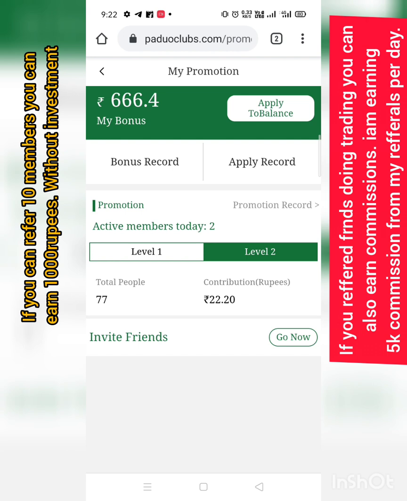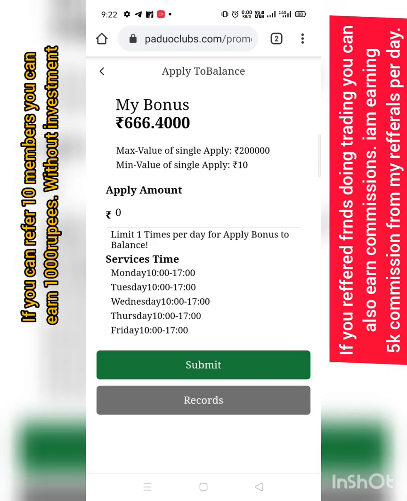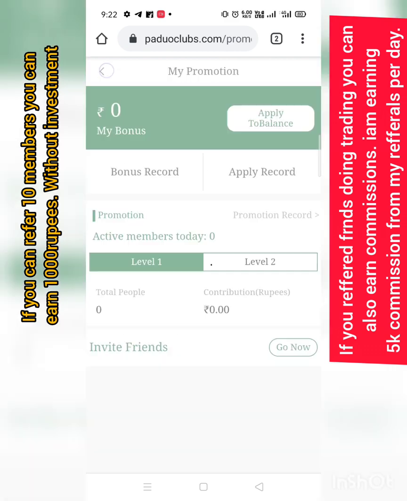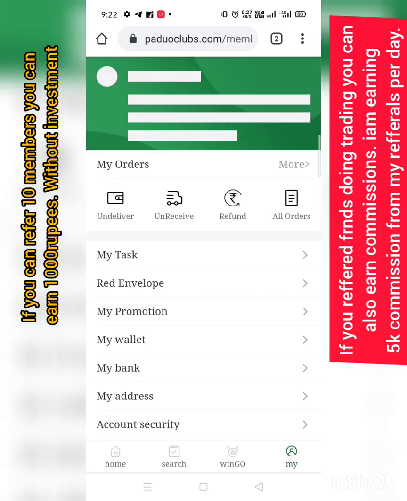This is the commission I got this morning. 600 rupees. You can click on apply balance to convert it to the main balance. And I will tell you how to withdraw money in the next section.